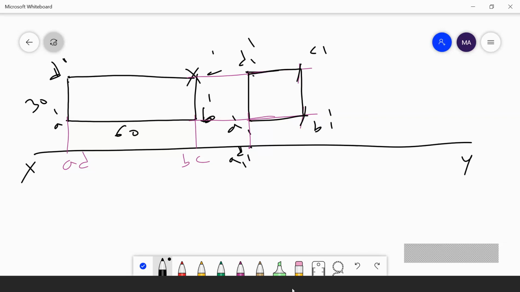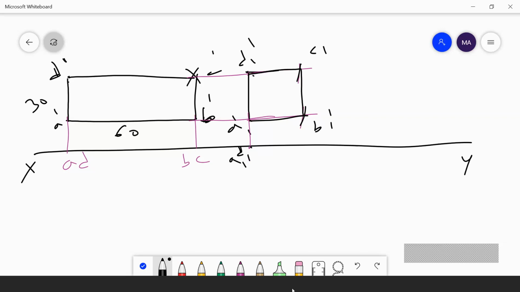Cut an arc here. I will get a point B1, C1. Then join these two. Then here you will get an inclination.